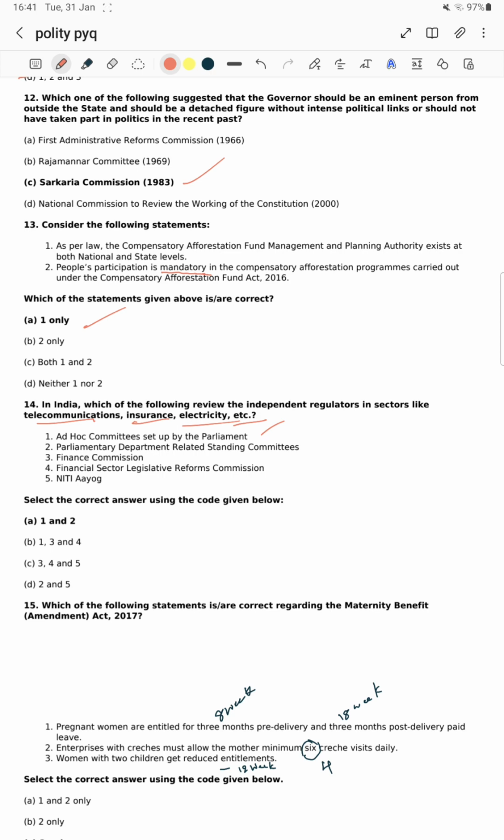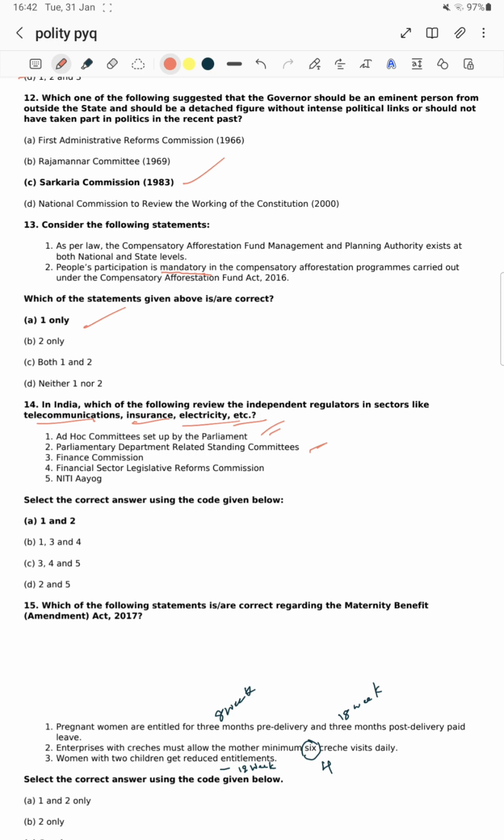Statement number 2, the parliamentary department related standing committees, DRSCs, ये भी scrutinize करेगा सर. Every year it is also scrutinized. The insurance company, electricity boards को scrutinize करेगा. Number third statement, finance commission. फाइनेंस कमीशन, व्हाट इज द रोल ऑफ द फाइनेंस कमीशन? एवरी 5 years को कंडक्ट करेगा, मतलब how the funds were distributed between the center and the state, and the state to state.